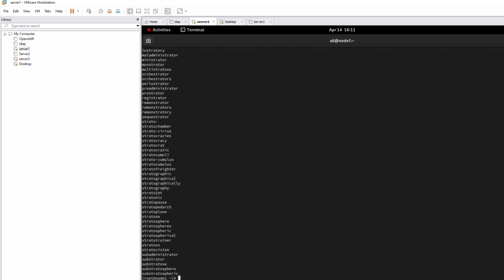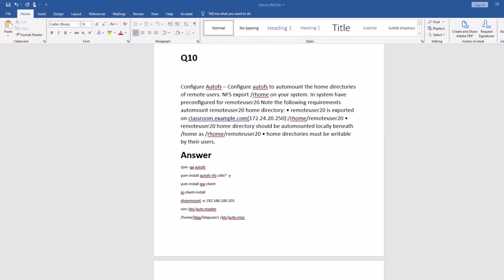So this is a really easy question, and now question number 10, which is really important from an exam point of view, because it has big marks in the exam. The question is about AutoFS, and you have to configure AutoFS. This is the home directory you have to mount, and this is the user. The user is remote user 21, but I have LDAP user 1, and I will show you how you can log in as this user and make sure it is working.